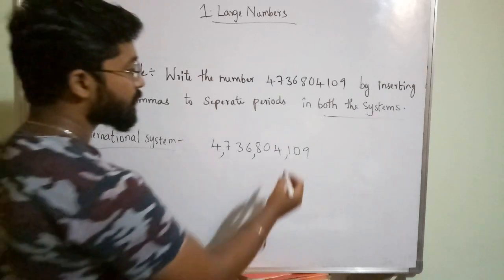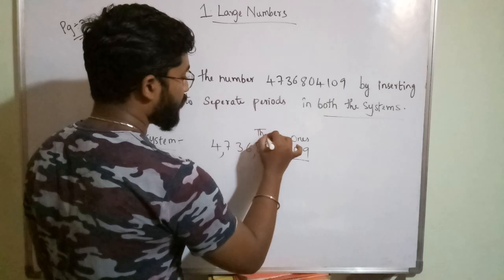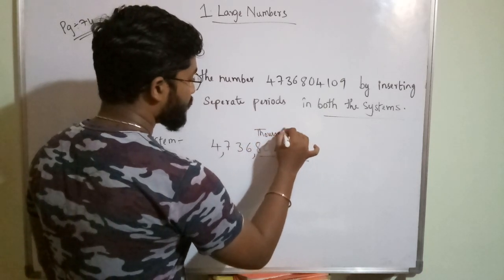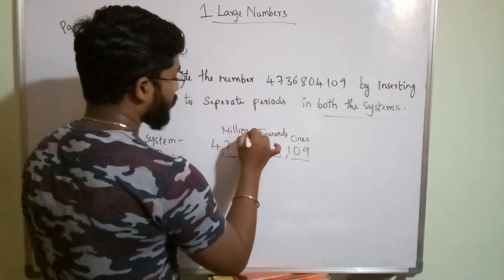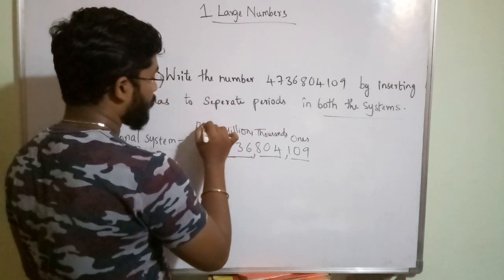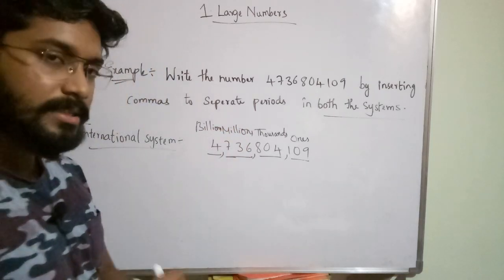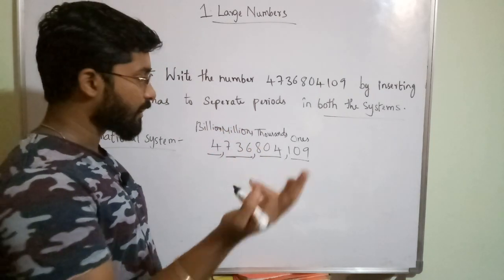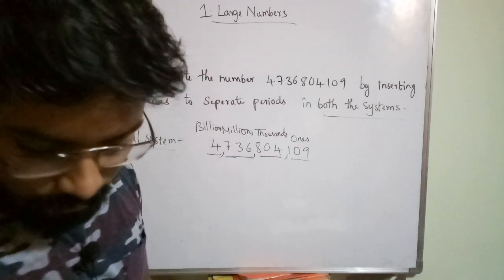This is the ones period, this is the thousands period, this is the millions period, and this will come under billion. Each period has 3 digits, so that is very easy to understand.